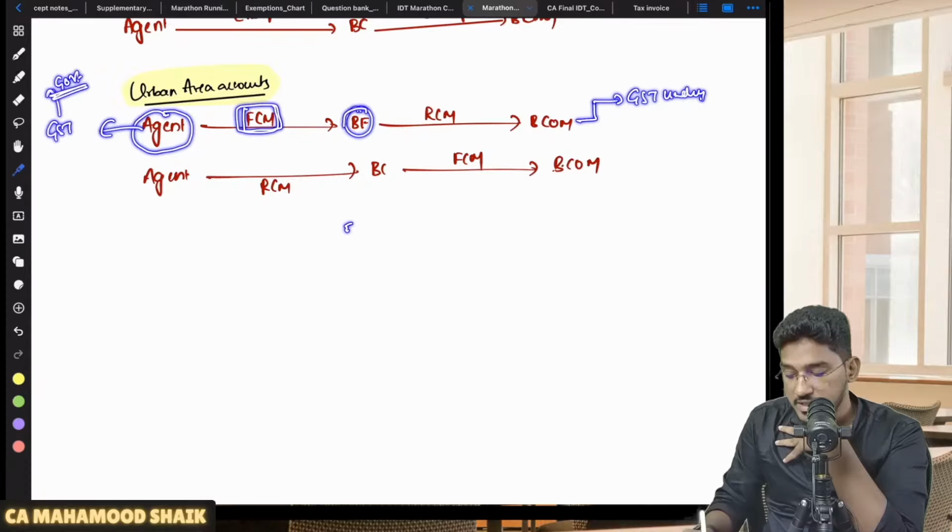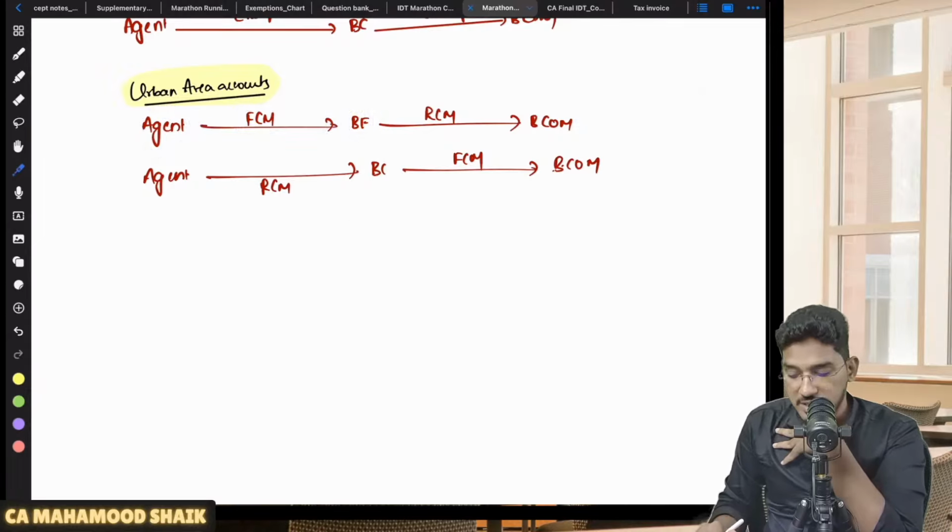Okay, so two wings here. Services provided by the business facilitator to the banking company in relation to urban area accounts are taxable under reverse charge mechanism. Services provided by the agent of the business facilitator to the business facilitator in relation to urban area accounts will be taxable under forward charge mechanism.